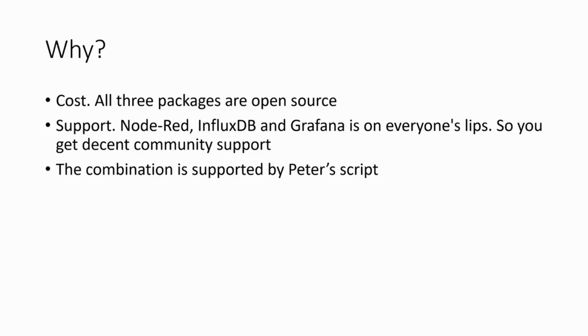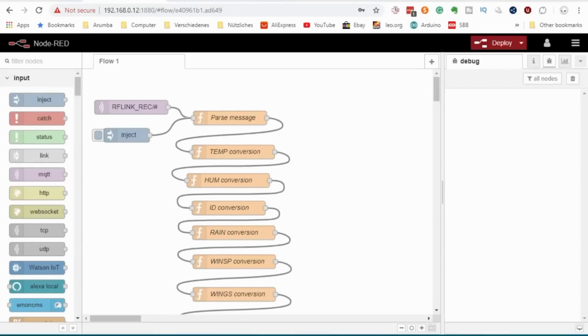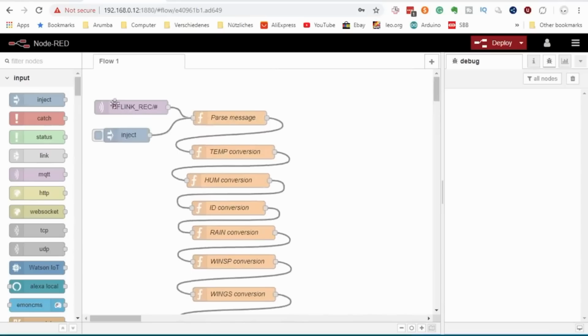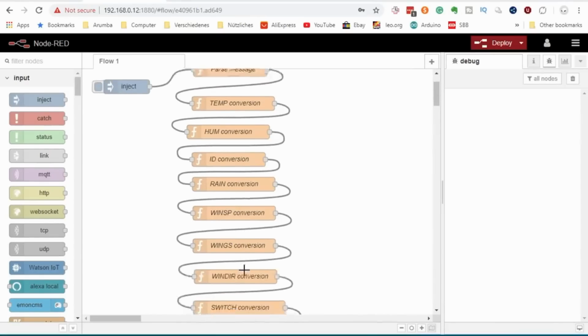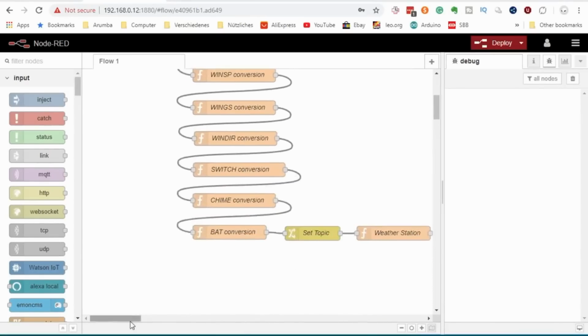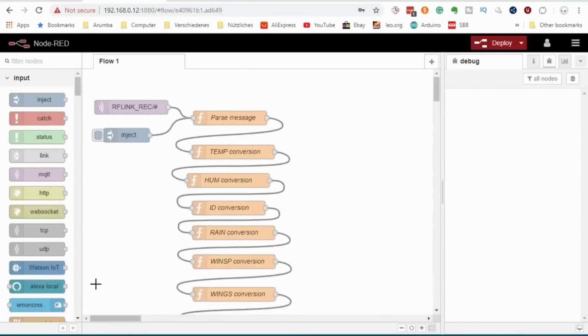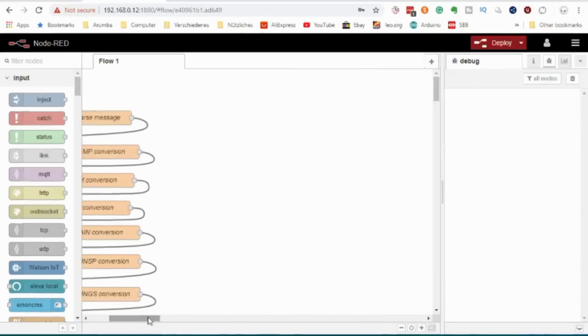Let's now look at how we get our data from the sensor into the database. I use the same flow as in video number 242. The flow parses a MQTT message from rflink and creates the following message 433 object. This object contains all sensor data like temperature, humidity and wind speed. It also includes the name of the sensor. Because most of you do not have the same weather station, I added an inject node that you can simulate my weather station. Like that you can play with this setup even if you do not have sensors attached.